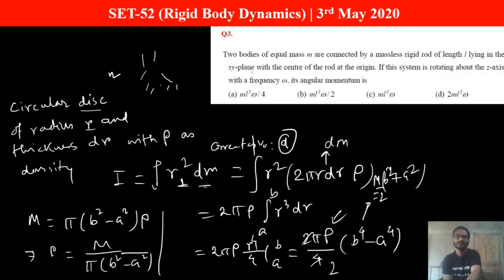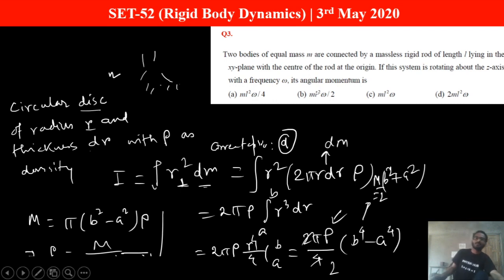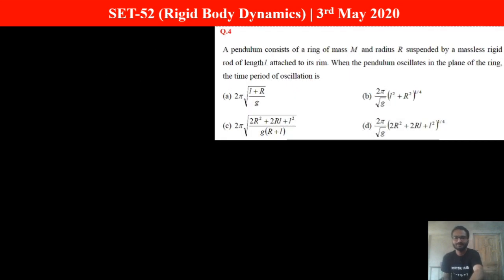The third problem reads like this: two bodies of equal mass m are connected by a massless rigid rod of length L lying in the xy plane, with the center of the rod at the origin. If the system is rotating about the z-axis with the frequency omega, what will be its angular momentum? So how can we solve this question?